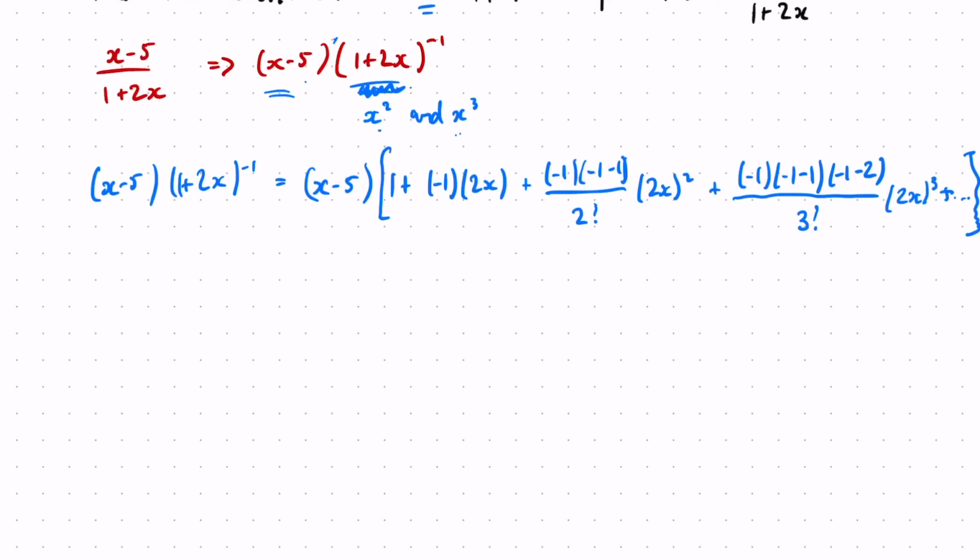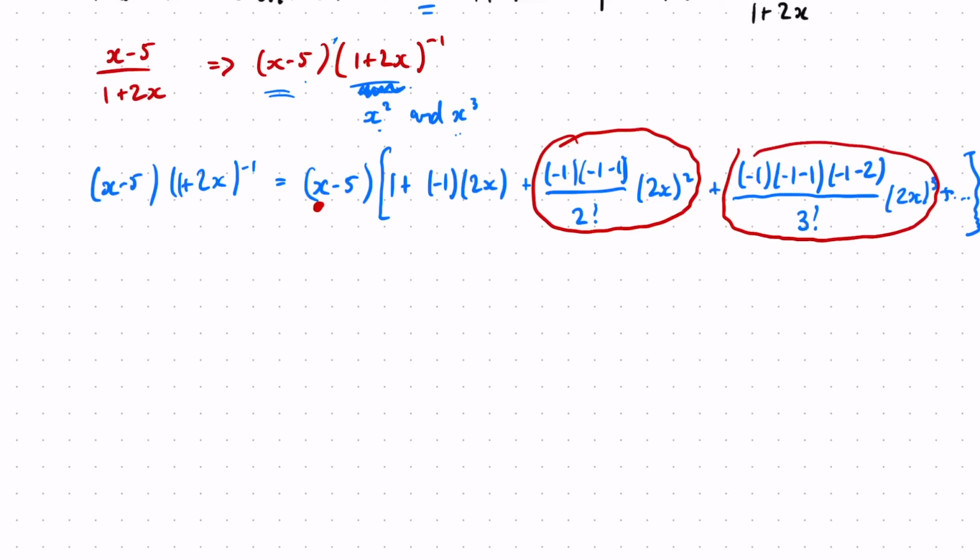So what I'm going to do is multiply my x squared term by x, and multiply my x cubed term by negative 5. Those are going to give me the two different terms involving x cubed.